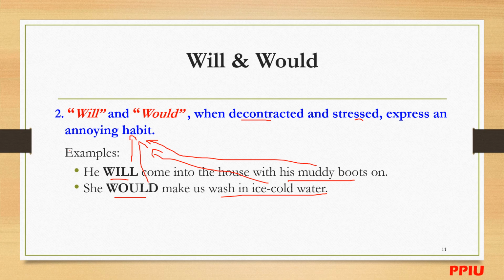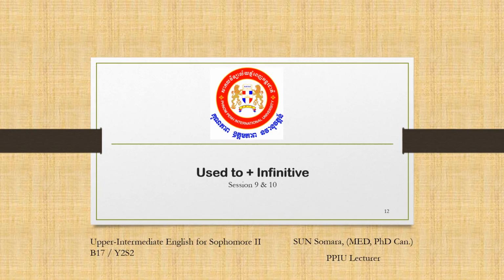Okay, so to remember this one, we can say when "will" and "would" are contracted, it will show something about a pleasant or unpleasant thing. But when it is deconstructed and stressed, the meaning will show an annoying habit. All right. Can I move? Okay, we should move to the other thing about used to plus infinitive. It's linked and connected to this one about used to.